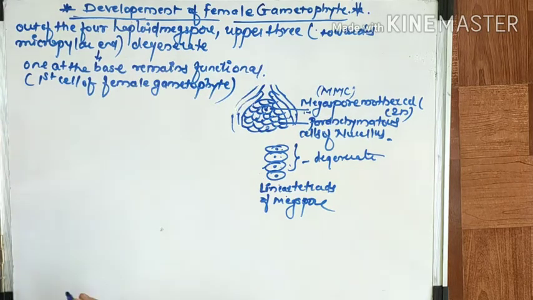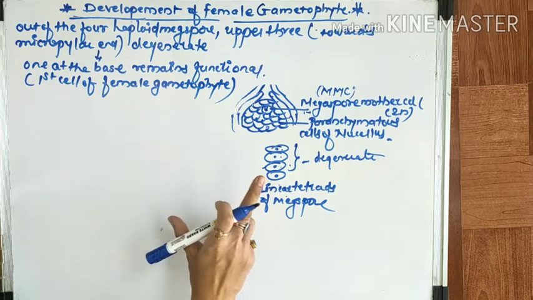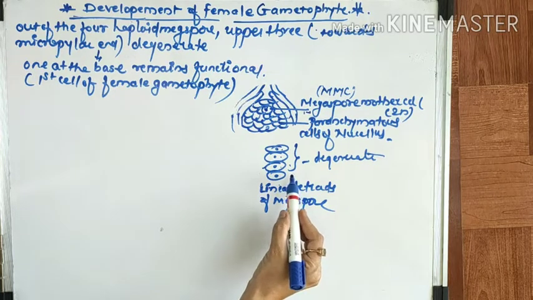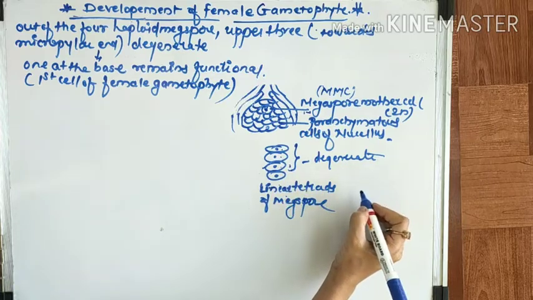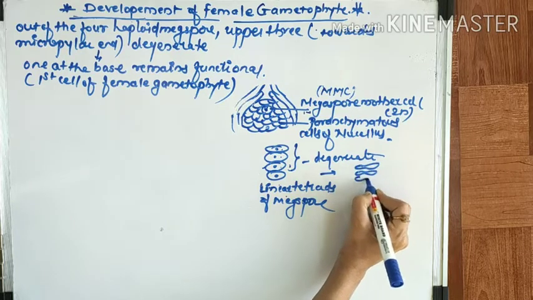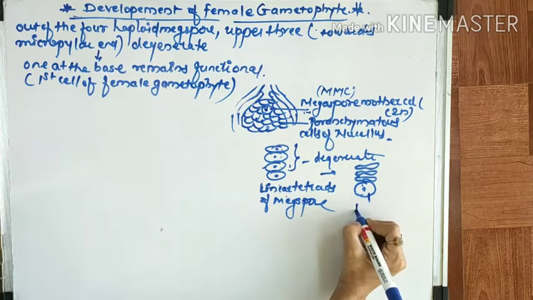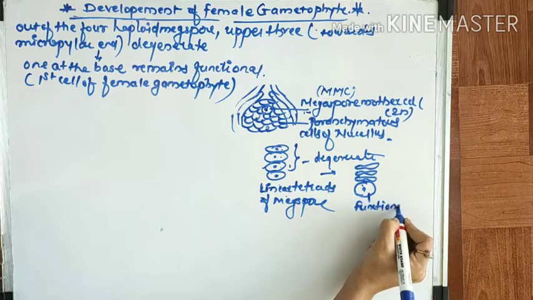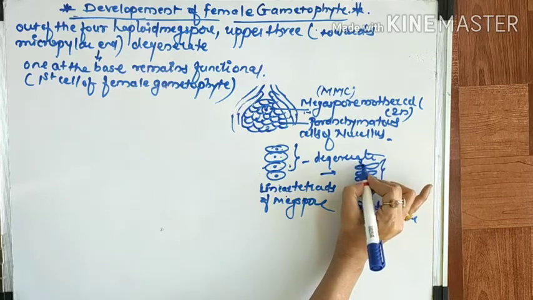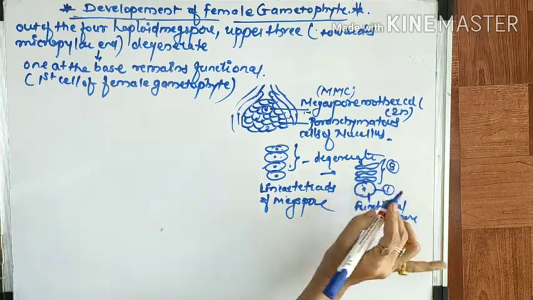Understood? Now this functional megaspore you can see over here, right? It enlarges and undergoes mitotic division. So I can say these 3 degenerate. How does it look? After that it degenerates just like that, and below you can see 1. So that is called the functional megaspore, and those are called the degenerate megaspores. These are 3 in number and this is 1 in number.